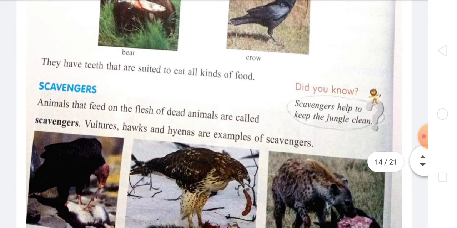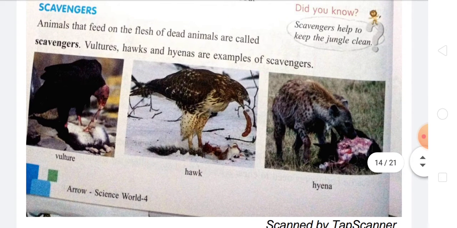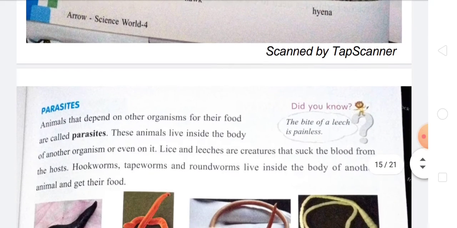Scavengers. Who are scavengers, students? The animals that feed on the flesh of dead animals are called scavengers. Vultures, slugs, and hyena are examples of scavengers. Scavengers help to keep the jungle clean.